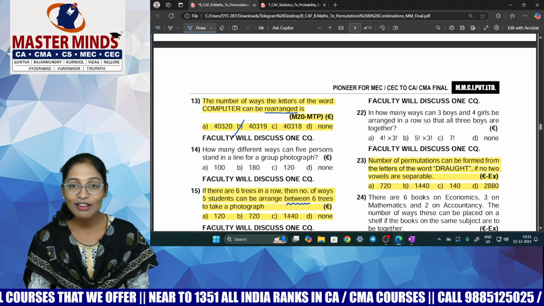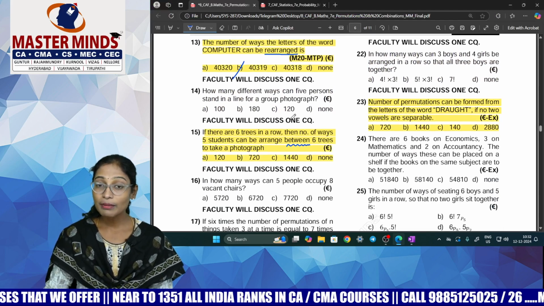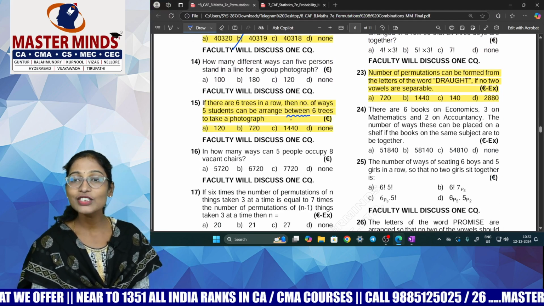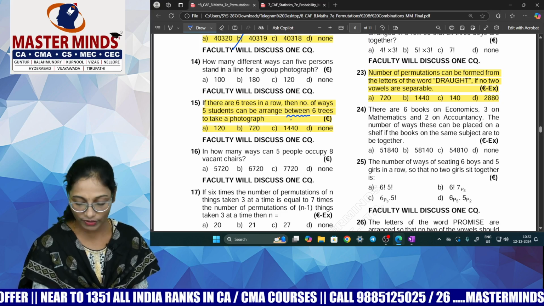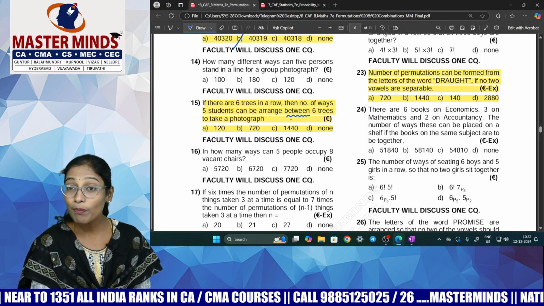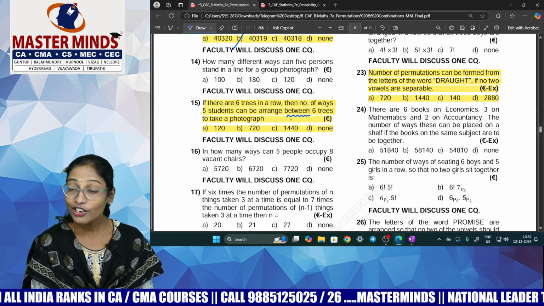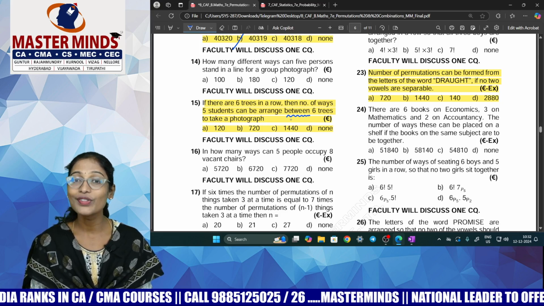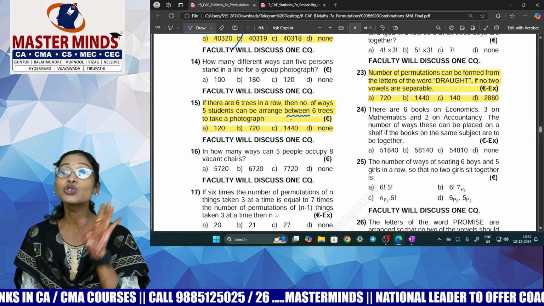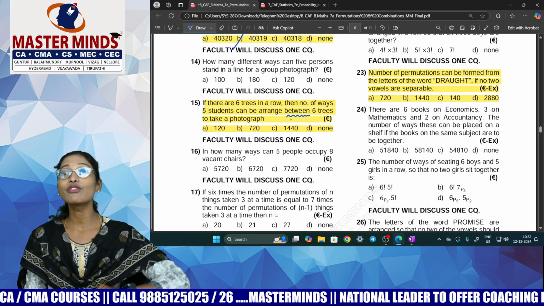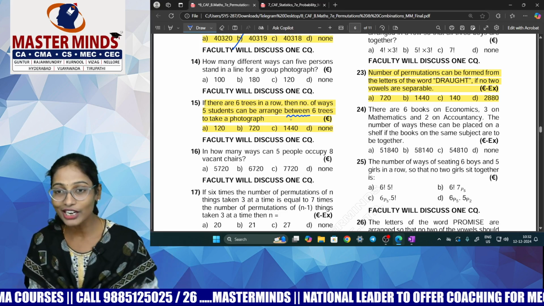Okay, now let's have a look at the next MCQ. MCQ 23. Number of permutations that can be formed from the letters of the word. Guys, try to understand. Number of permutations can be formed from how many letters of the word? It did not tell you the number of letters to be used. In such a case, you should understand that you have to use all the letters of the word DOT.